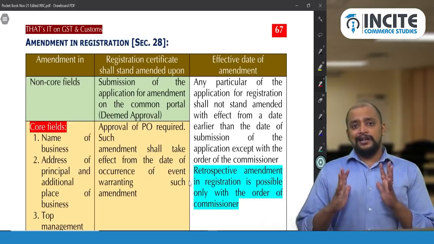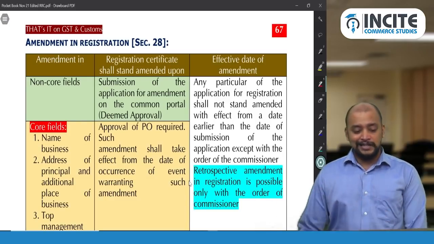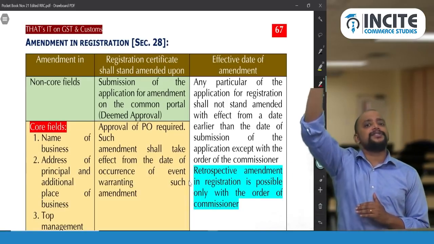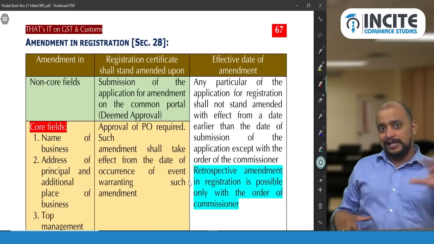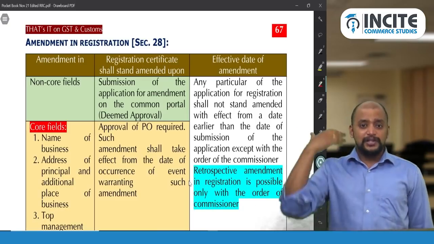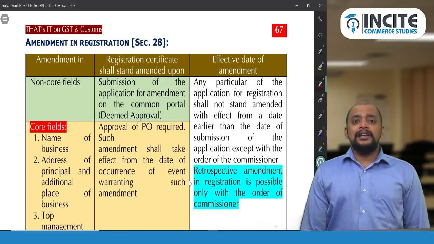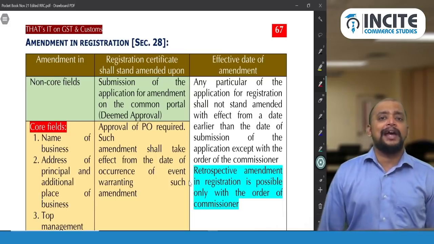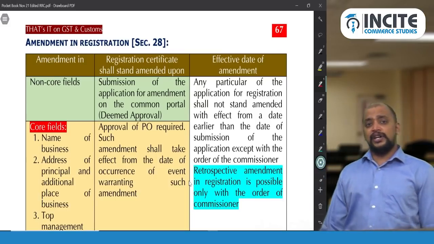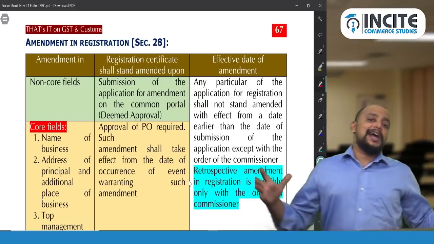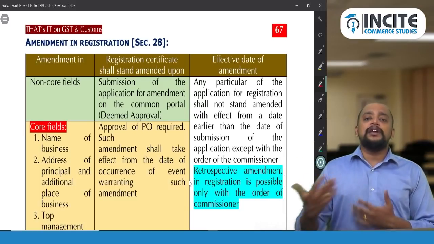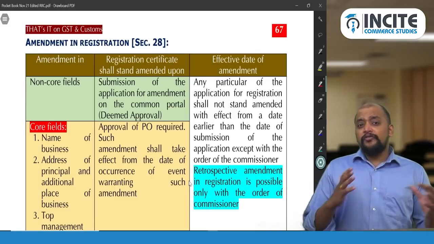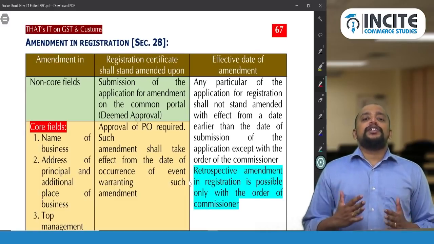First, amendment in registration, that is given in section 28. Whenever we have submitted some details at the time when we made the application for registration, if there are any changes in those details, we need to make an amendment in that registration certificate. This intimation, for example, change in address, change in name, change in mobile number, change in email ID, change in bank details, or change in the managing director, change in the partner details, like that, any change that has taken place needs to be intimated to the department. Now here, whether it is a core field or non-core field, depending upon that the procedure will change.